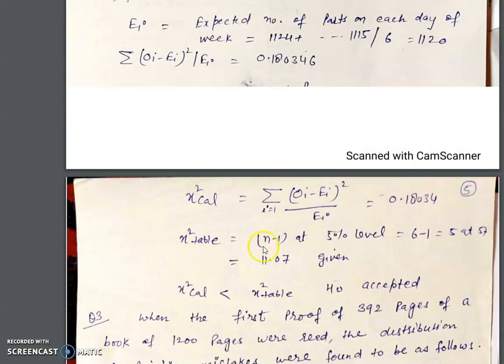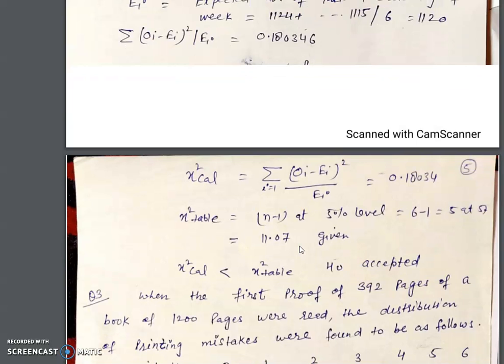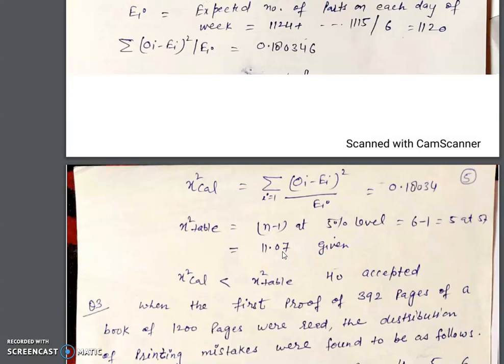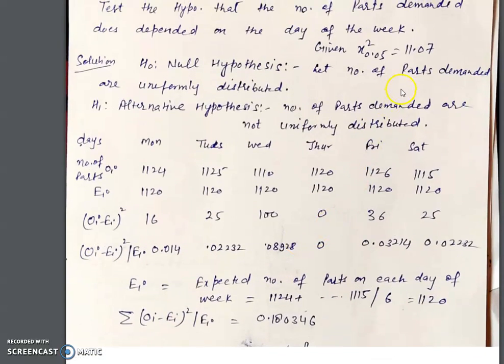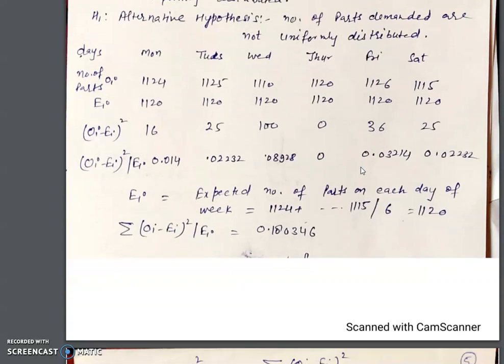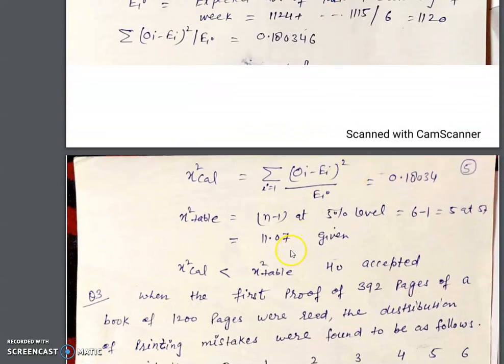Now the chi-square table value is for n minus 1 degrees of freedom, and we can see this value at 5%. This is 11.07. This value is given in the question, otherwise we can see it in the chi-square table. Here the chi-square calculated value is less than the chi-square table value, so H naught is accepted.